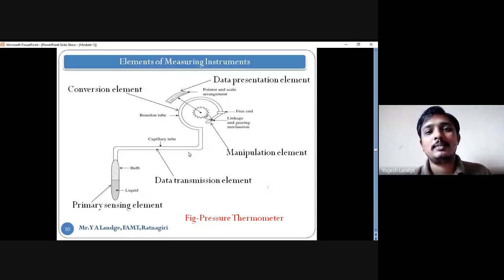So this is the system. If you understood the system, then you can easily understand what exactly is meant by the various elements of it. The primary sensing element, data transmission element, manipulation element, data presentation element, and this is the conversion element. Fine, I hope you understood what exactly it is.